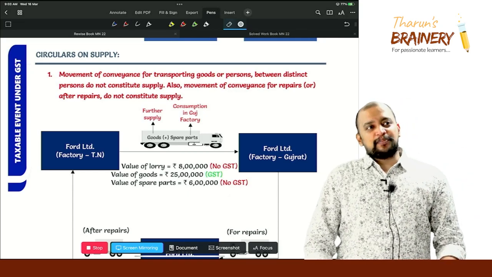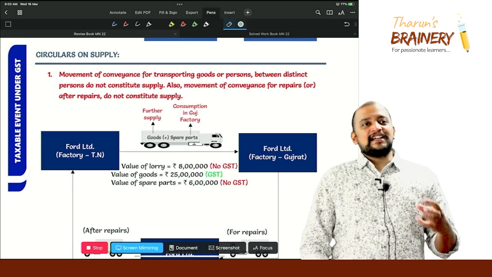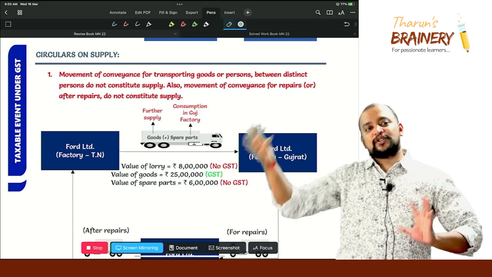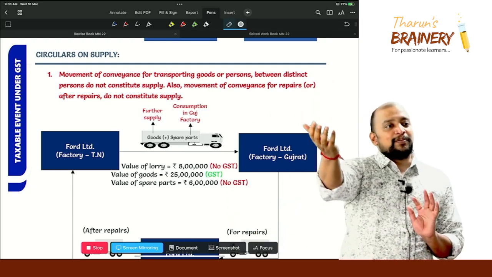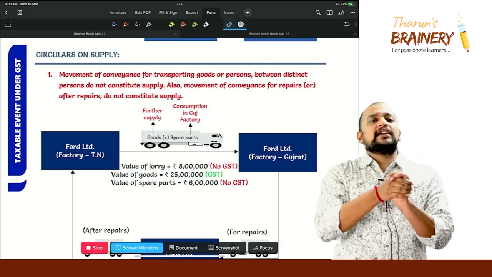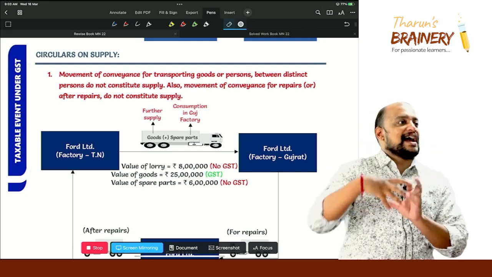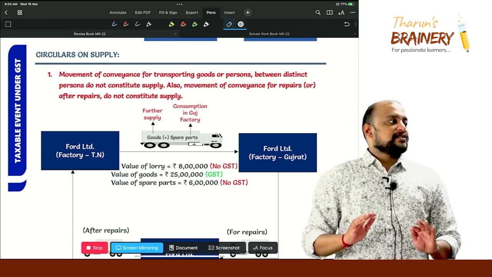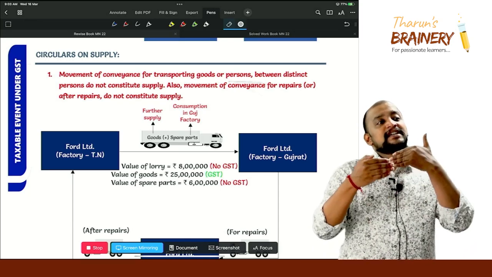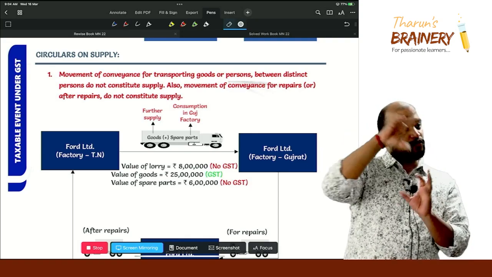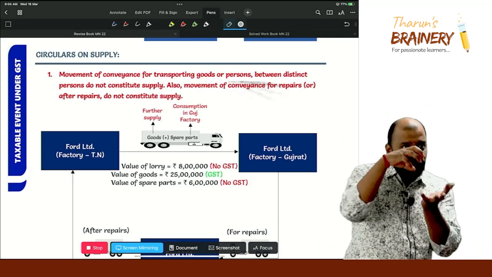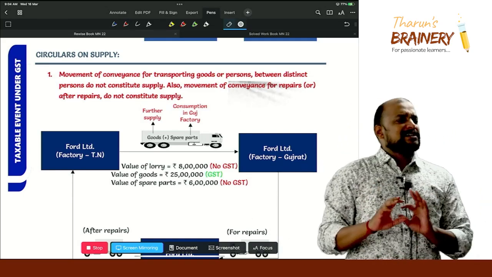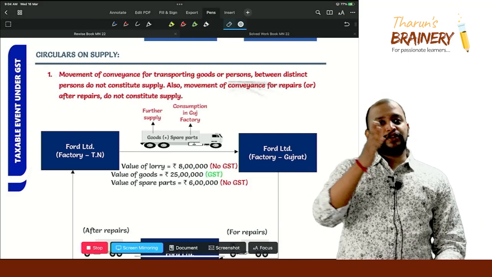But payment of GST on the vehicle is a bit too much, because that vehicle will be unloading the goods and thereafter returning to the place where it started. Due to that reason, they gave a circular relaxing the GST liability on this vehicle, not on the goods. On the goods inside the vehicle, GST is payable, no doubt. But on the vehicle, no need to pay GST. It can be any conveyance. Okay, look into that.